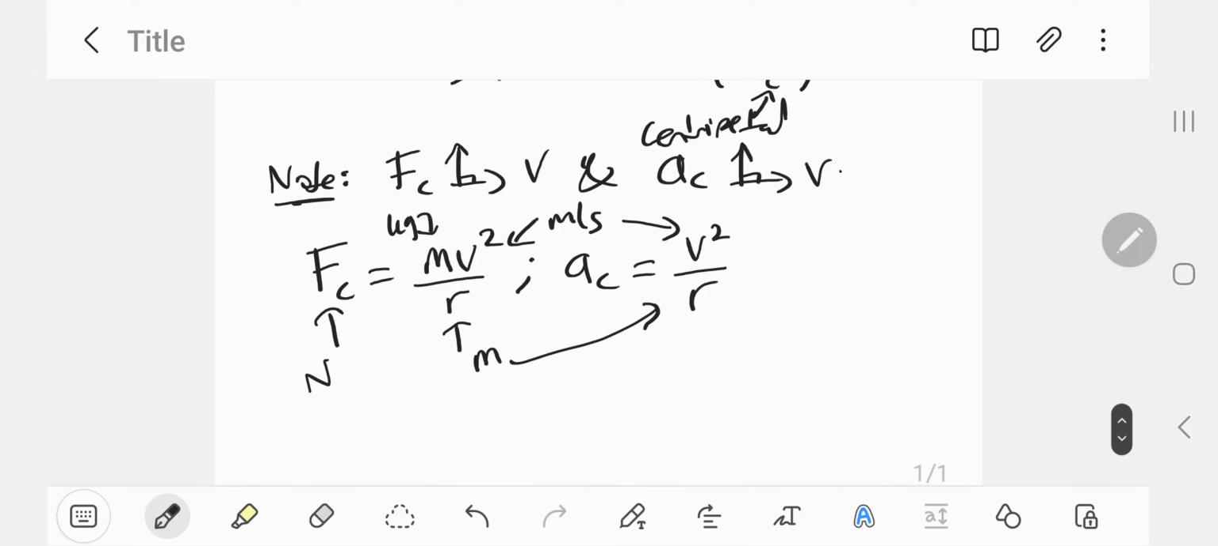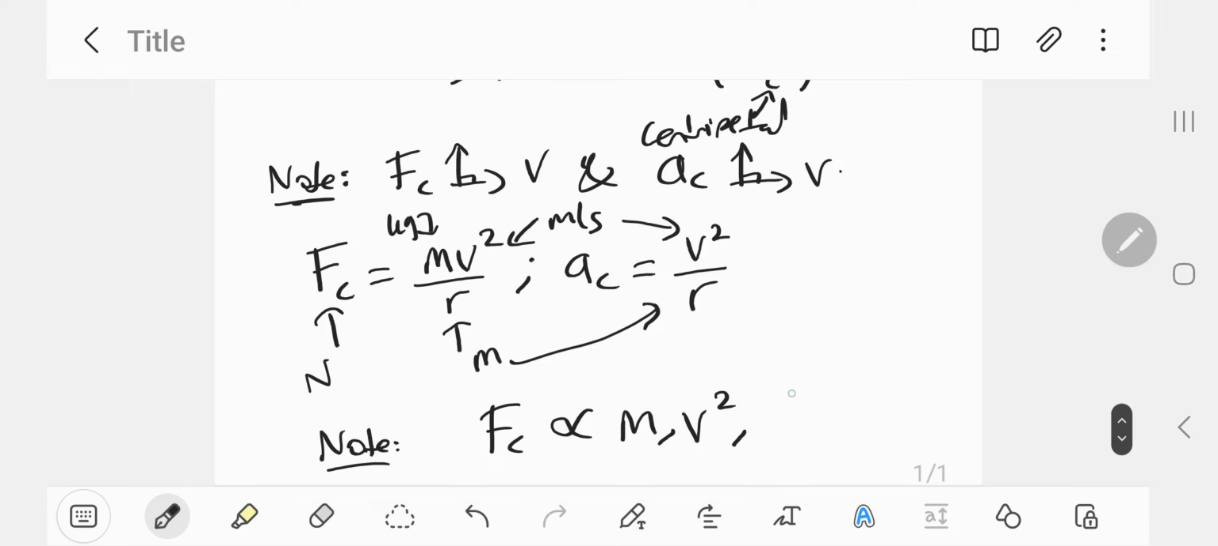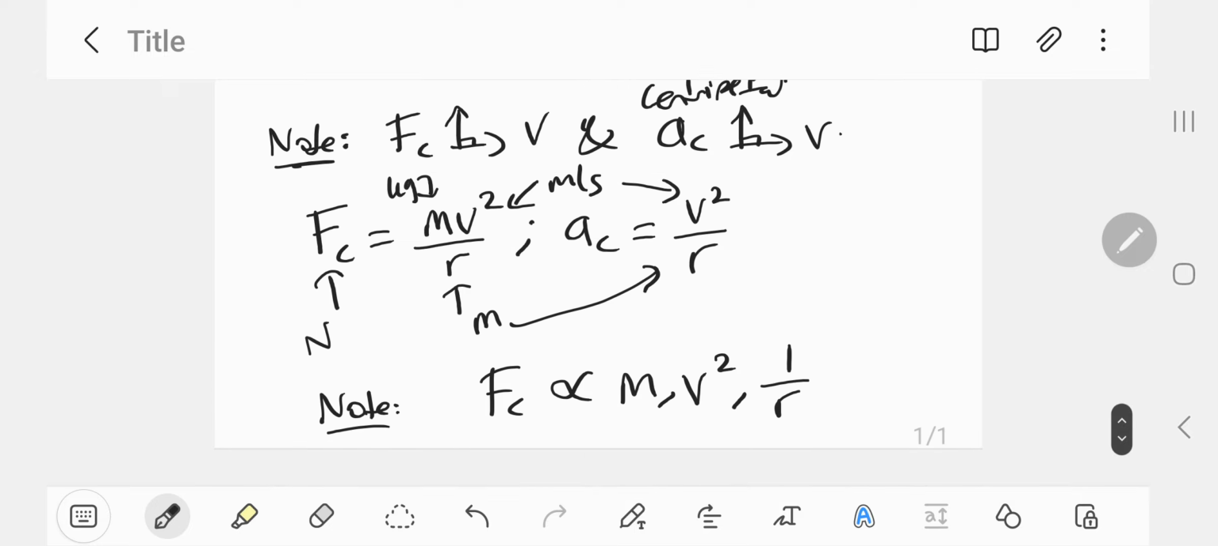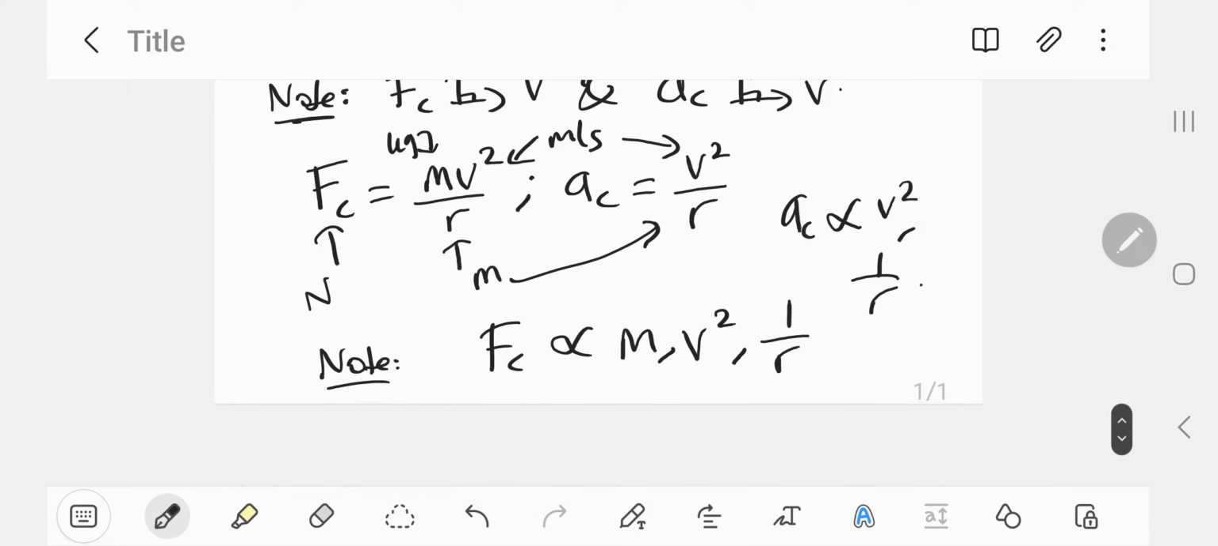Just to note, the centripetal force is directly proportional to the mass of the object and its velocity squared, and inversely proportional to the radius of the circle. Similarly, the centripetal acceleration is directly proportional to the velocity squared of the object and inversely proportional to the radius of the circle of circular motion.